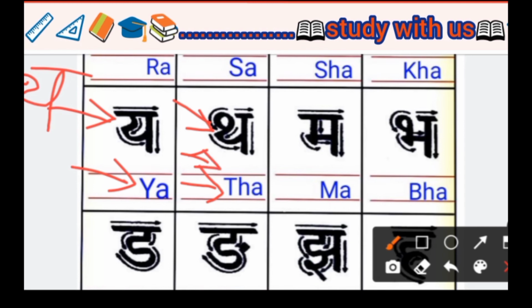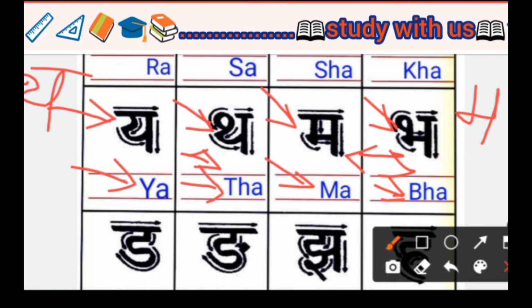Next, this is a Ma. In English we write it MA. Next we see Bha. In English we write it BHA. Ma and Bha are nearby same. Ma we write this type, and Bha we make by joining only this part, so it is made a Bha. And we write Bha in English BHA.